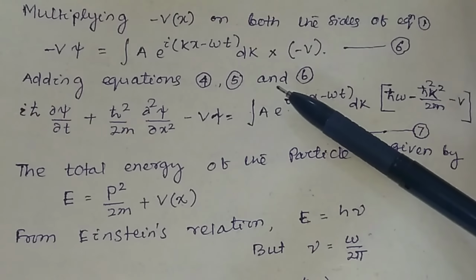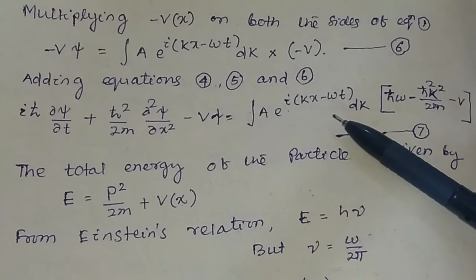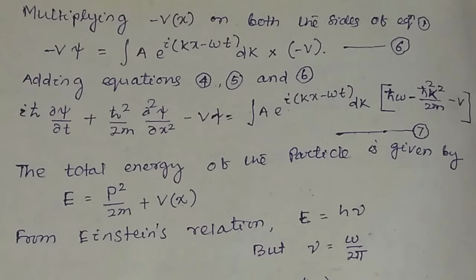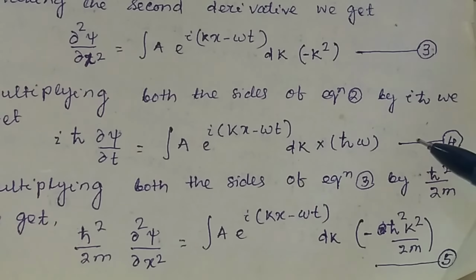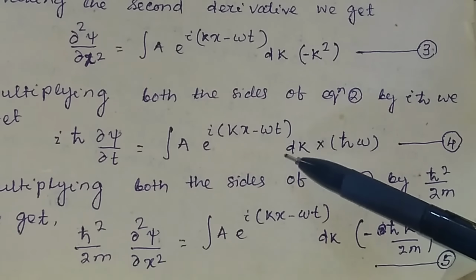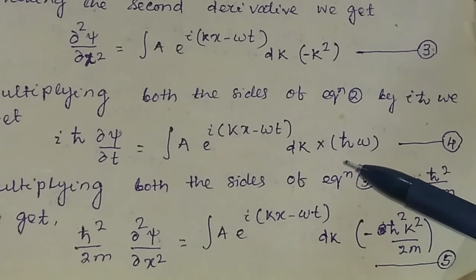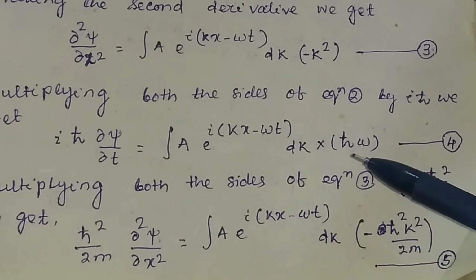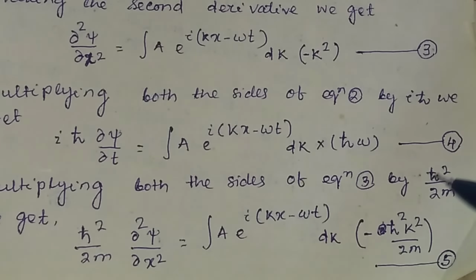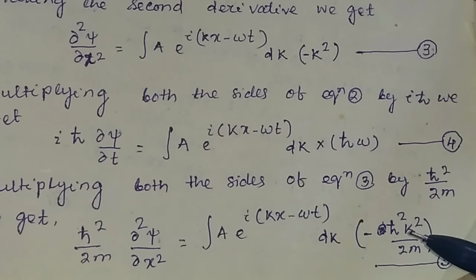So you can take common this factor. You can see in equations 4 and 5 you have the same factor, and you have to take common h cross omega from 4 and from 5 minus h cross squared k squared divided by twice m.